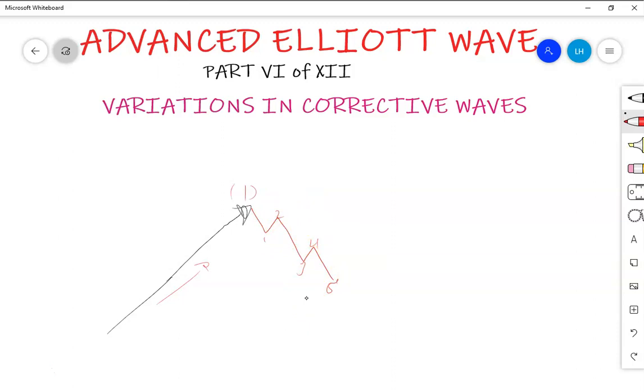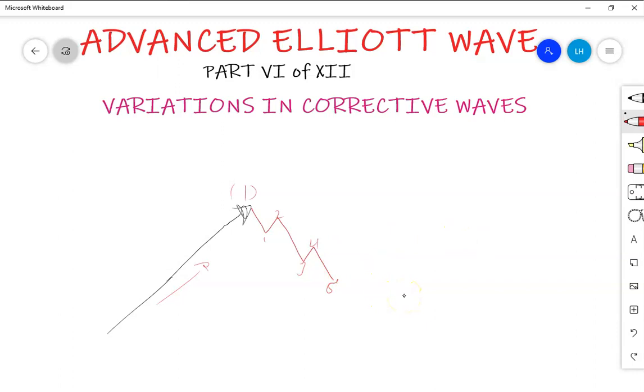So now let us see wave B. Now we are going to build wave B, and the first possible variation is when wave B has got a flat. We have different forms of flats. It can be a regular flat, an expanding flat, or anything else. So let's take a very complex form of flat, a running flat. Expanding flat, actually, a very confusing structure. Most traders lose money when the market forms an expanding flat. So now let us take a theme of expanding flat.